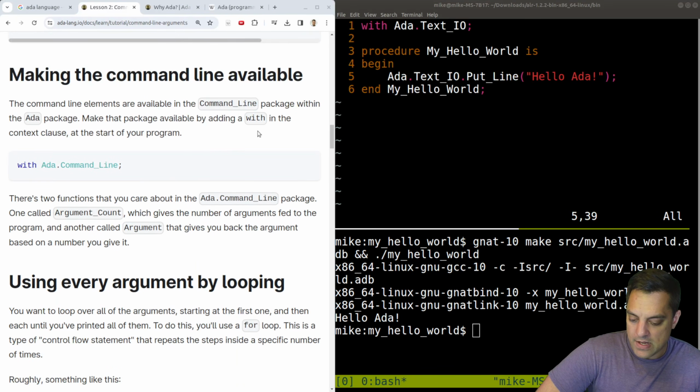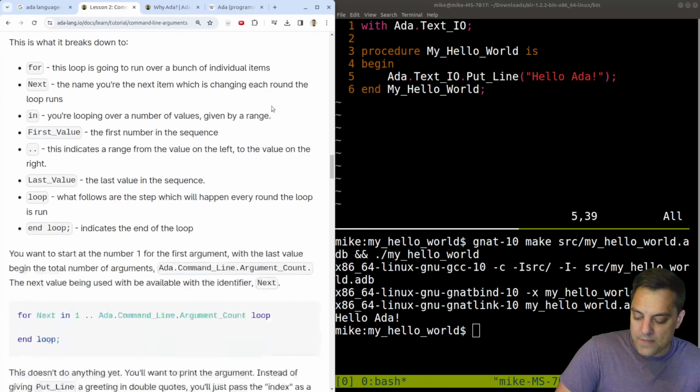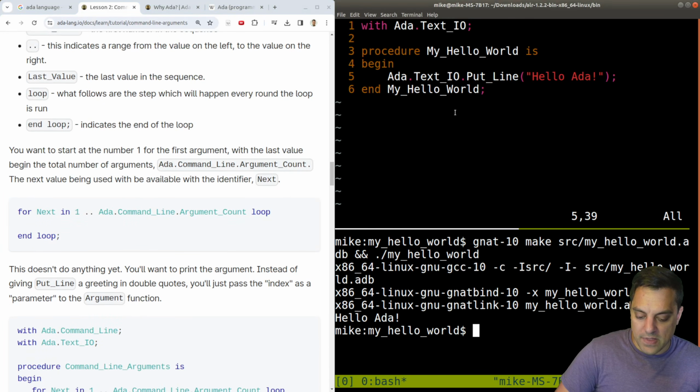Okay. Making the command line available. Okay, so we need to do with Ada.Command_Line and get these 2 functions here that are part of the function arguments. So argument count, or argc, as many of you folks see in like the C and C++ languages, and then they're called argument. Okay, and then we're going to loop through them. It's going to look something like this. For next in first value dot dot last value loop. Okay, let's go ahead and do it here.